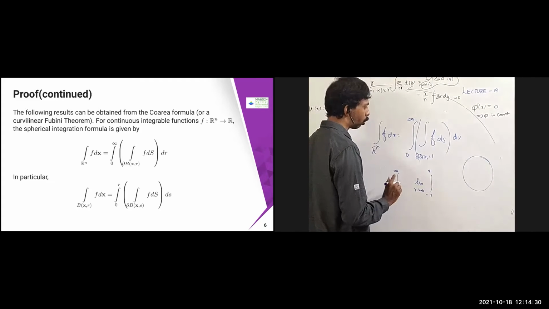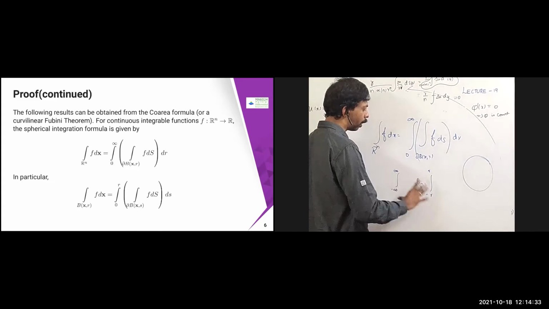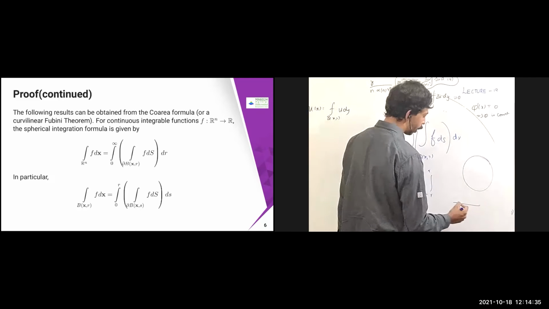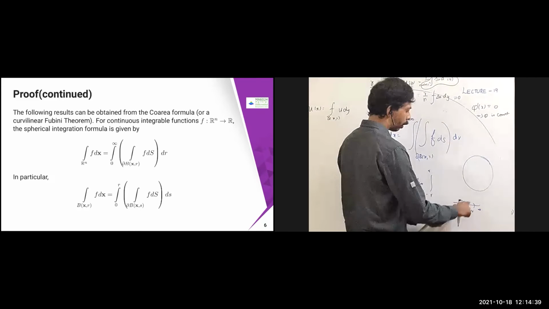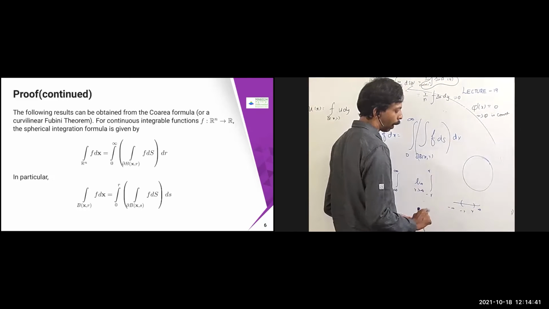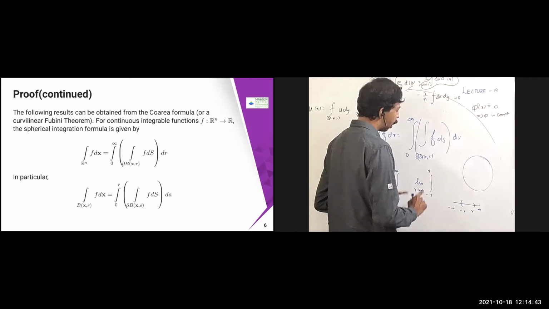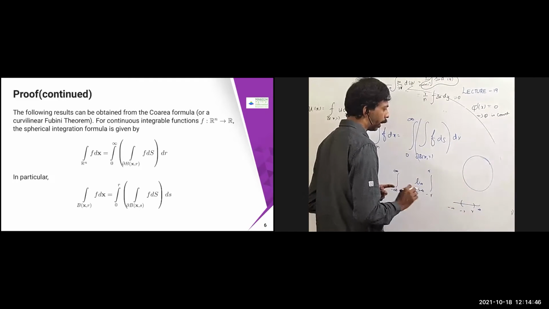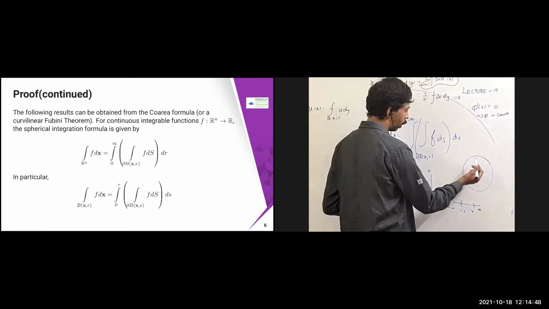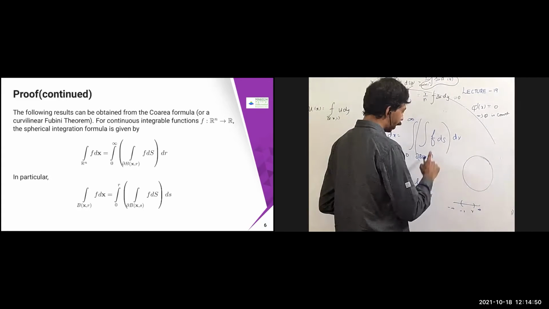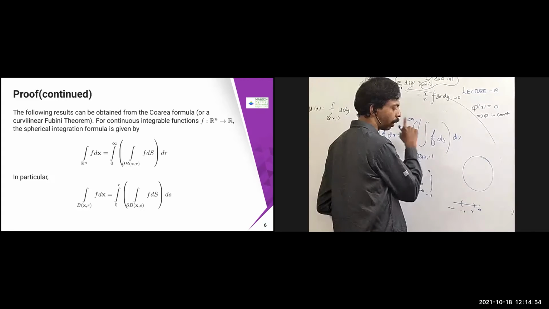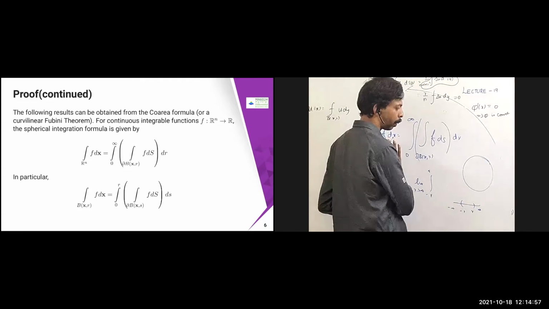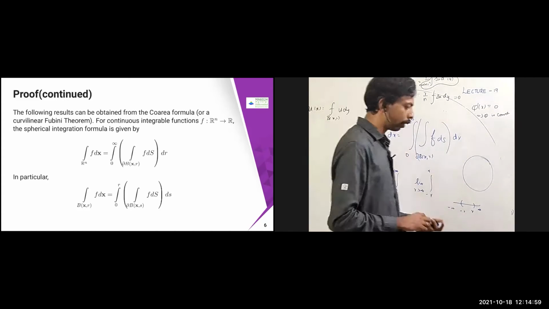What they are going to do is, in the case of the real line, instead of minus infinity to infinity, I will take minus r to r, integrate that, and then allow r to tend to infinity, then I will obtain the formula. Almost a similar concept we are going to do here. I obtain a sphere, where a boundary I will be obtaining, and then I obtain that integral. Then I allow r from 0 to infinity, and a similar kind of formula is obtained. So this is the co-area formula, which you can check. That is the basic idea behind it.